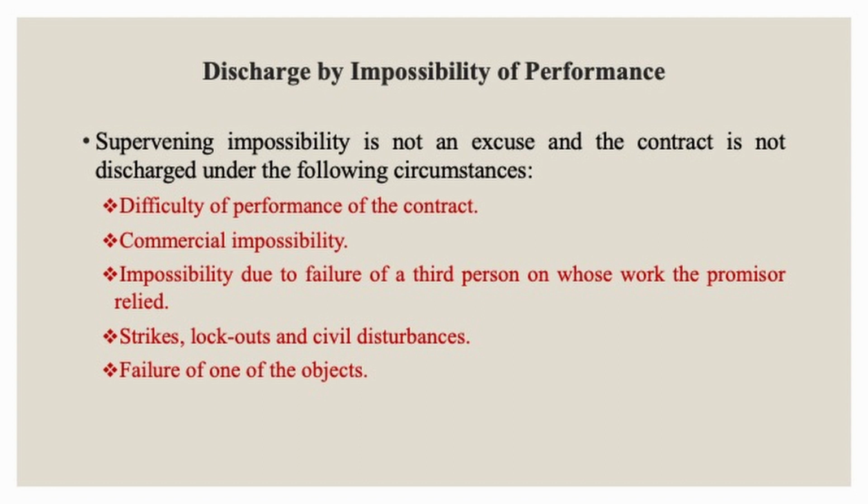For example, A, a wholesale dealer of cloth, agreed to supply a certain type of cloth to B, a retailer. A placed an order with C, the mill owner, for supply of cloth. Due to ill health, C could not supply the cloths to A on time, and hence A could not perform his part of the contract with B. Here, B would be entitled to recover damages from A.